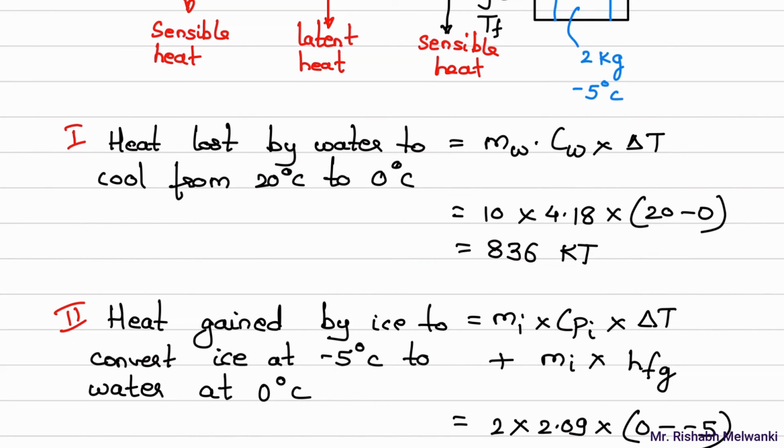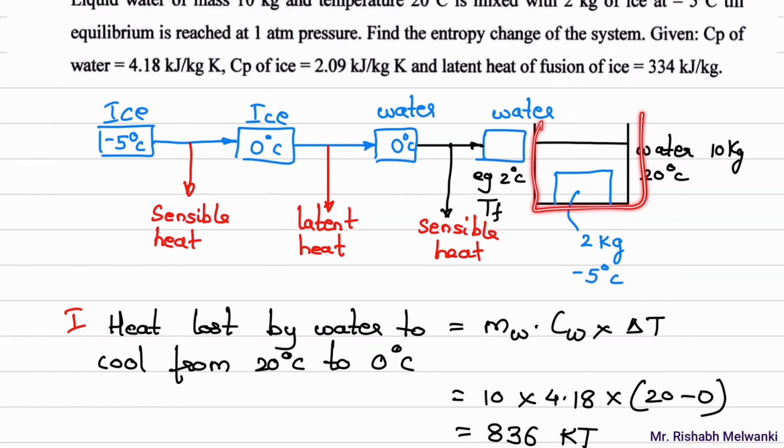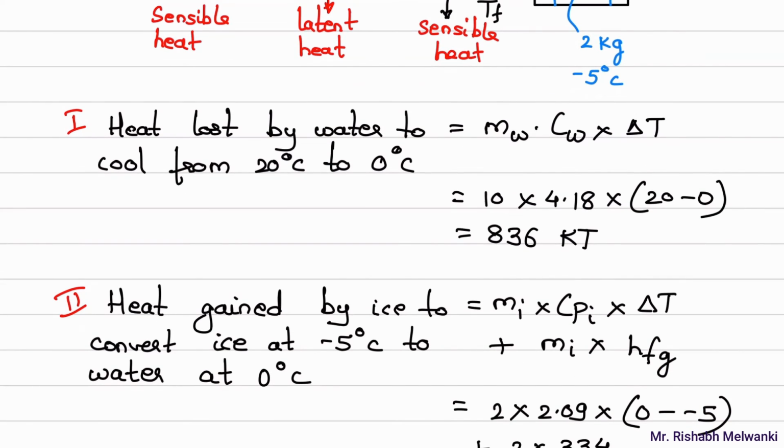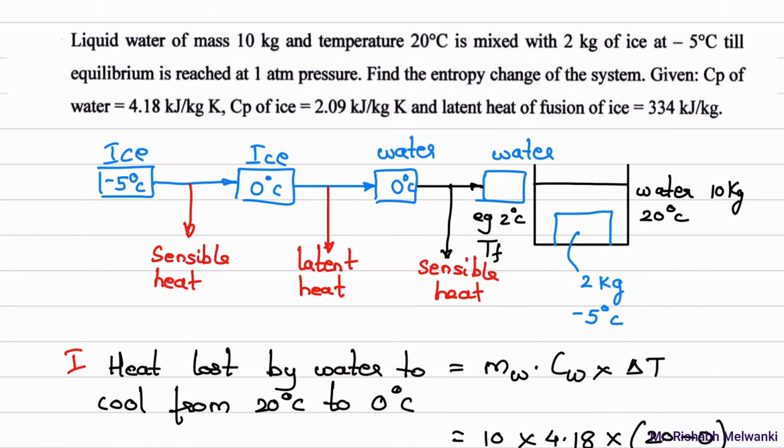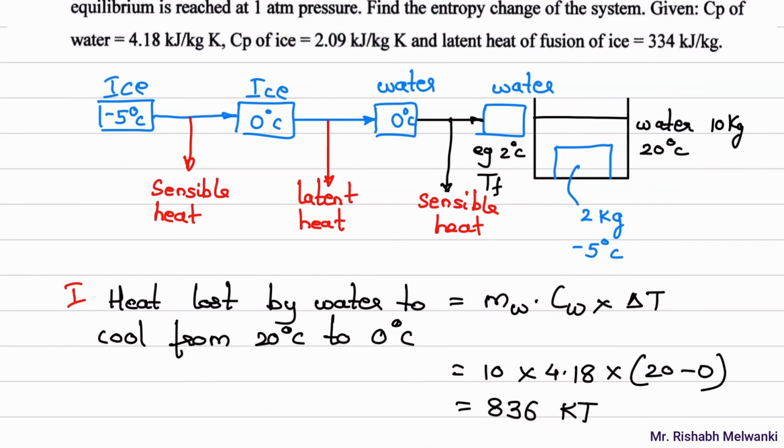So the water should lose less heat, meaning the water will not get cooled all the way from 20. Which water? I am talking about the beaker water. This beaker water will not lose heat from 20 degrees Celsius to 0. The final temperature will be greater than this. Suppose the final temperature is 2 degrees Celsius, for example. So the temperature will change from 20 to 2 degrees Celsius. In the same way, when we are calculating the heat gained by the ice,